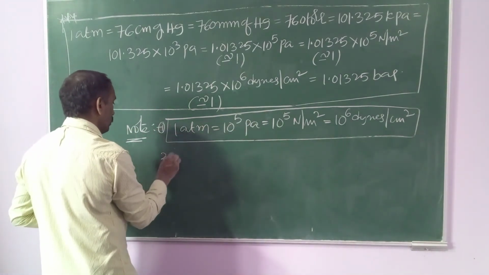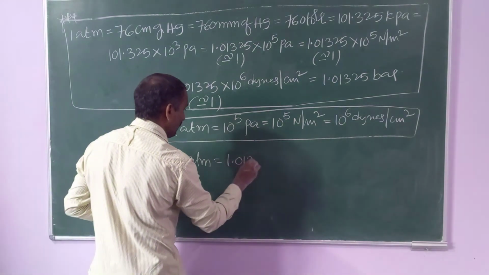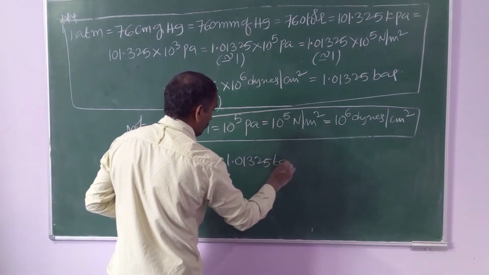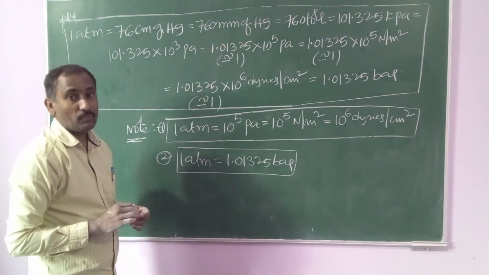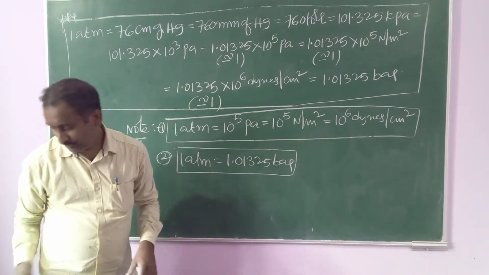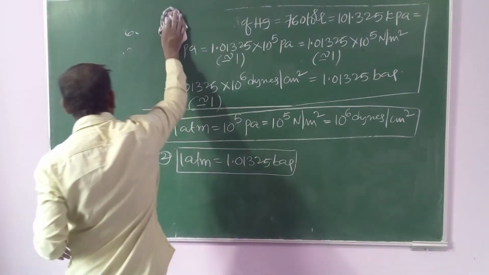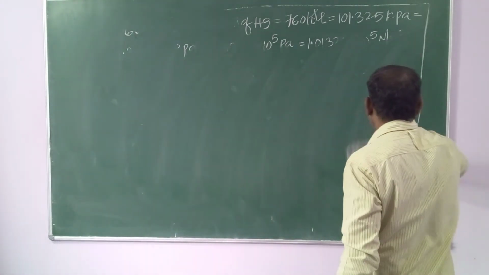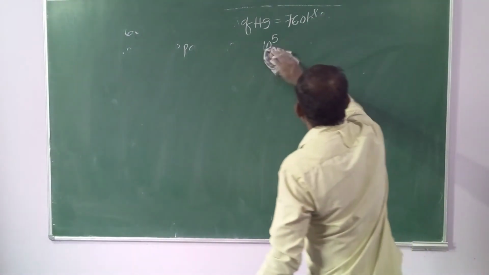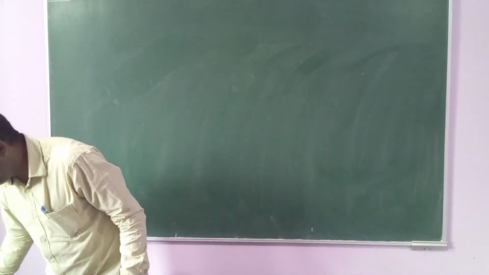One more note, 1 atm equal to how many bars? 1.01325 bar. So this also you should remember. 1 atm equal to 1.01325 bar. So this is about pressure, the third measurable property. So these values you must practice, very important for numerical problems.